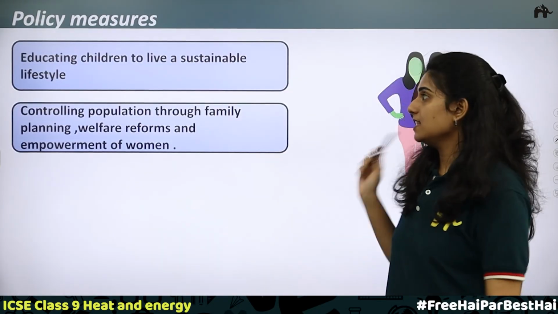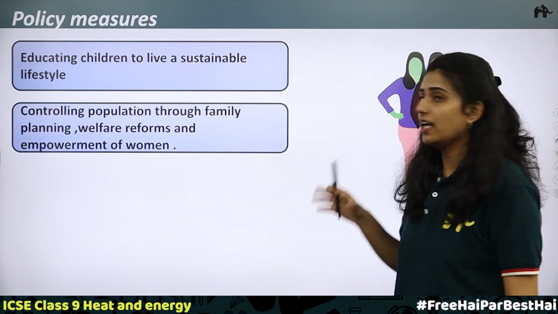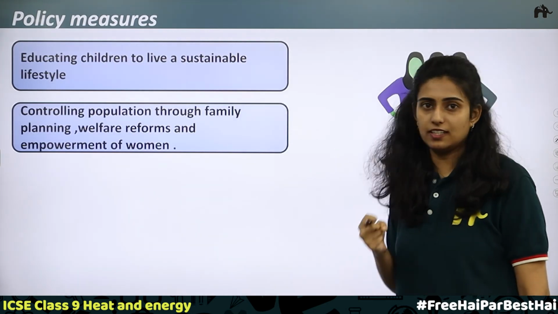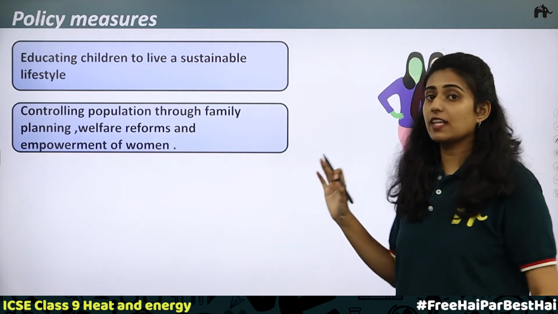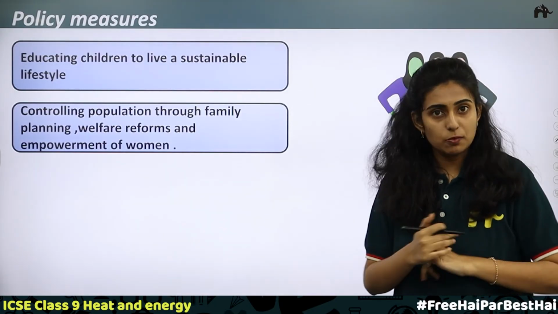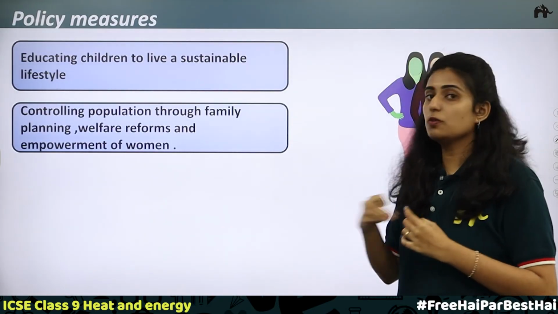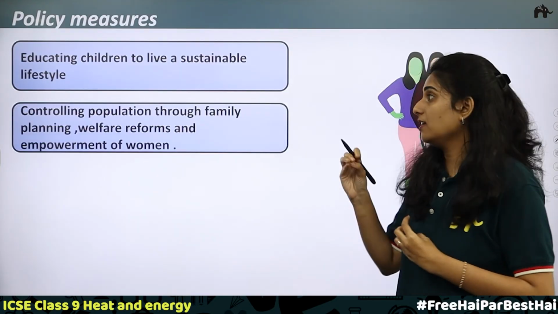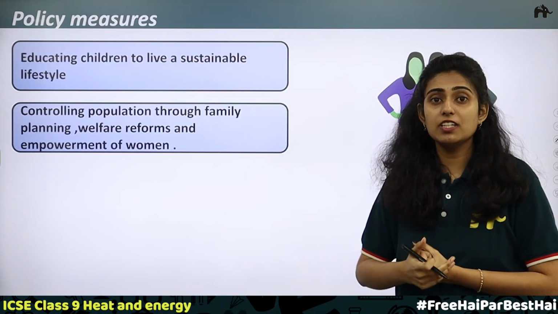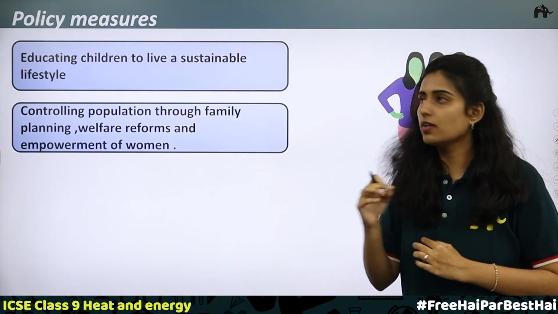Next, policy measures. Educating children to live a sustainable lifestyle. We know that in today's world, everyone is running behind materialistic things. They want everything. For example, in a house, they need more and more furniture. To get more and more furniture, many trees should be cut down. So to prevent this, what can be done? The small children should be educated that the earth will not provide us everything to satisfy our greed. It is just for our need that the earth is providing. This we have to teach every child.